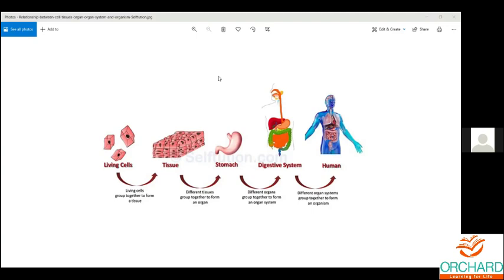Some other examples of other organ systems. One is the digestive system in your body. Very good. Reproductive system. Very good. What else? Other than that, very good, excretory system. Very good, Cassilda. Very good, Simona. Other than the excretory system, there are various other systems, right? Yes, circulatory system. Good.